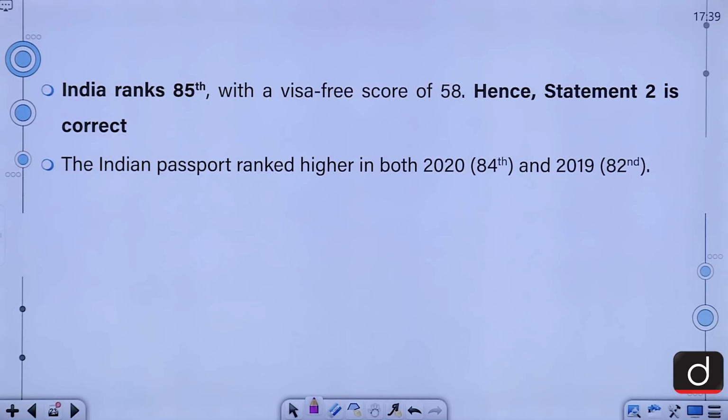The Indian passport ranked higher in both 2020 and 2019, when it held 84th position in 2020 and 82nd in